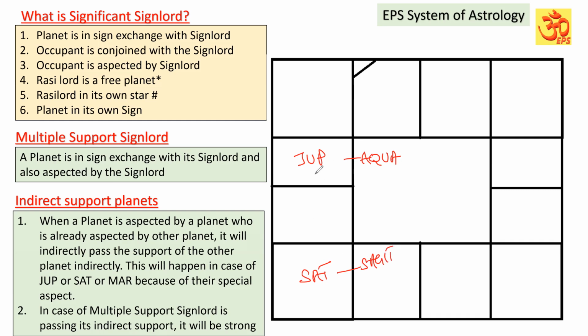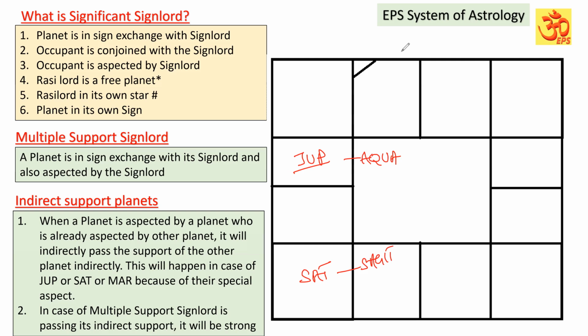So now Jupiter's Rasi Lord Saturn is posted in the Rasi of Jupiter. So both are in sign exchange. In that case, for Jupiter, Saturn the Rasi Lord will be the significant sign lord, and for Saturn, Jupiter will be the significant sign lord. I hope you have understood.